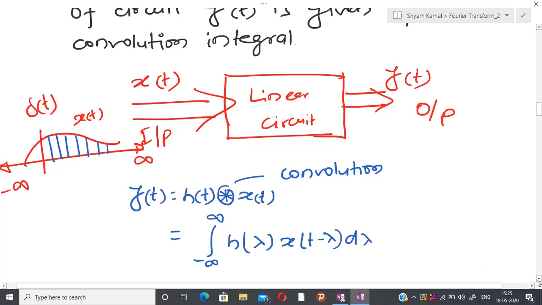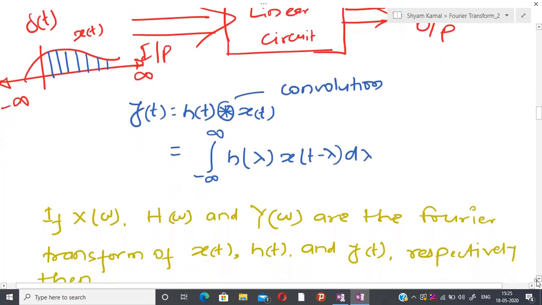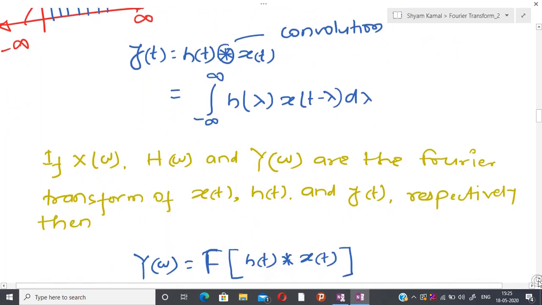If you understood this, then our job is pretty easy.